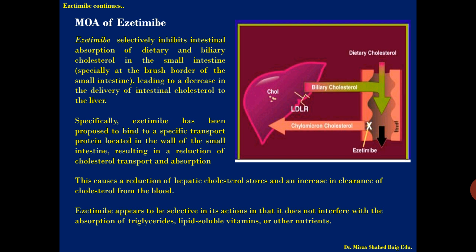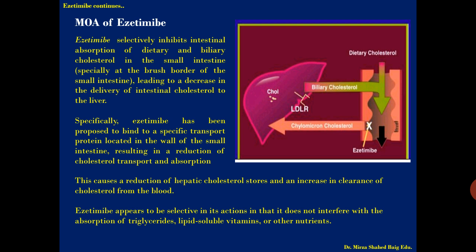and ezetimibe doesn't let it go back into the blood, that is, absorption is getting inhibited. And the possible cause which is shown is that ezetimibe has been proposed to bind to a specific transport protein located in the wall of the small intestine, resulting in the reduction of cholesterol transport and absorption through the GI tract into the blood. So this is how the mechanism of ezetimibe works.